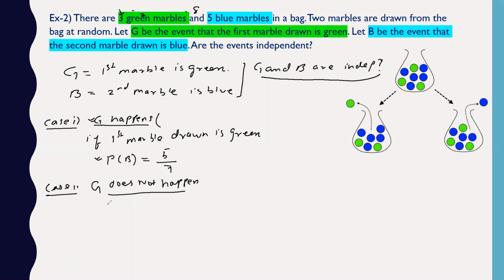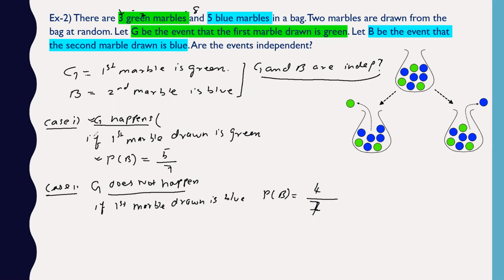So if the first marble drawn is blue, then what will happen to the probability of B? Can anyone tell me? This will be out of 7 only, because now you have taken one blue marble, so there will be 4 blue marbles. 4 plus 3, 7 only. So the probability of blue becomes 4 by 7.